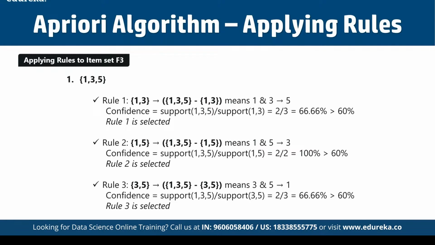That means if someone is purchasing 3 and 5, then they have a high possibility of going for 1 as well. So here the confidence is support of 1, 3, 5 divided by support of 3, 5, that we get as 66.66%. And here rule 3 is going to be selected, as you can see.